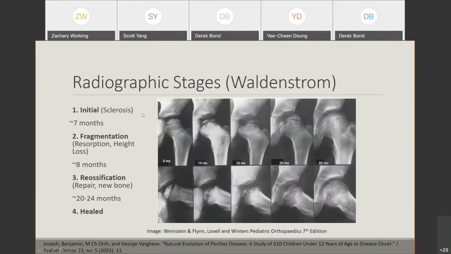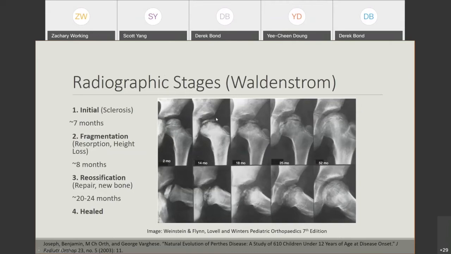The Waldenström classification is really important to recognize because this is the radiographic evolution of the disease. And this correlates to what we know from a histological perspective as well. Initially, the first phase of Perthes is the avascular phase. What that looks like on X-rays is a sclerosis of the hip. You can see a little bit of whitening of the epiphysis here. And ultimately, this leads to the resorption phase where the osteoclasts are very active. You can see that the subchondral bone is resorbing.